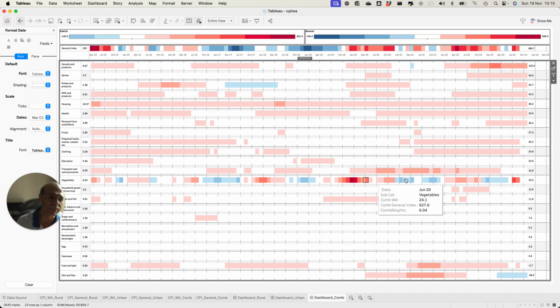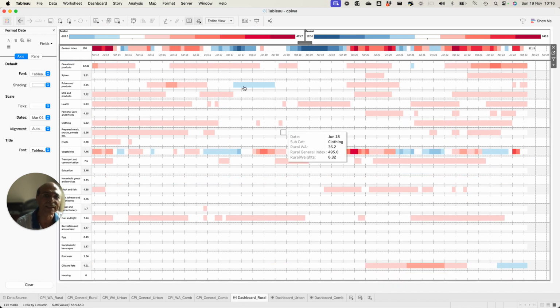Sometimes it pulls down the inflation, like for example in the month of March it pulled down the inflation by 30 basis points, but later it pulls up the inflation by 365 basis points, like what happened in January 19. And then there are patches of red, patches of blue all over the place, right? And by the way, this is the combined view. Then you can go specific for rural, for example.